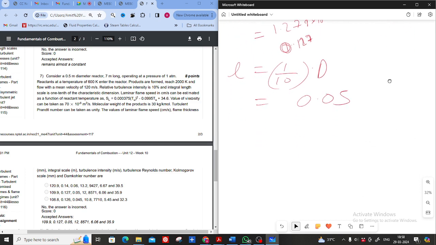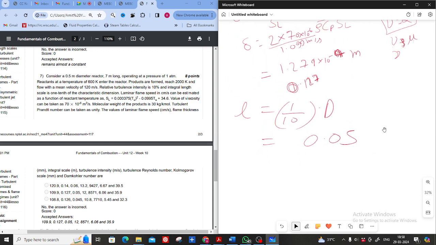Sir, it is 0.5 meter, I think. No, see, what I'm saying, integral length scale is 1 by 10th of the system length scale. So 1 by 10 of 0.5 is 0.5 upon 10, 0.05.